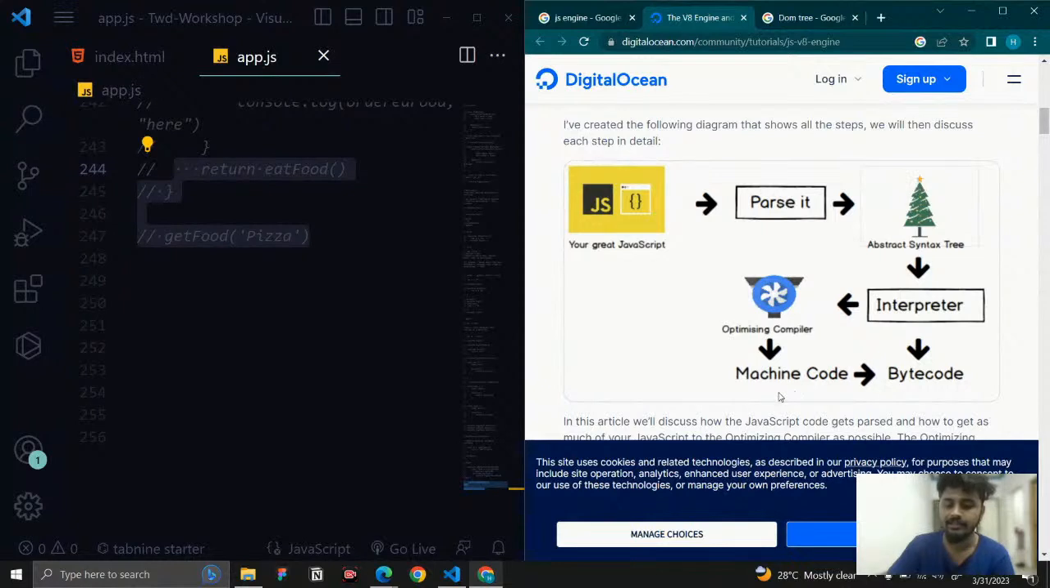So the code is converted to machine code, and it is sent as bytecode. With the help of this bytecode, the browser can understand what program we are running. So that's what it is.